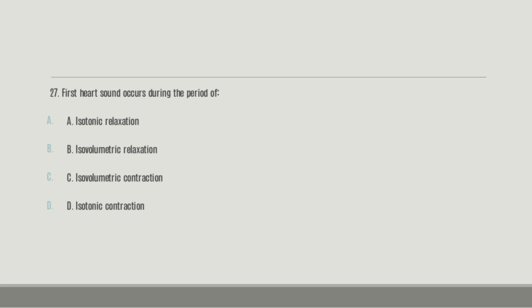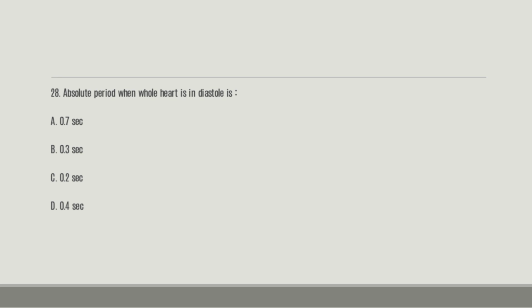27. The right answer here is isovolumetric contraction. 28. The absolute period when the whole heart is in diastole is dash. Let me read it again. The absolute period when the whole heart is in diastole is dash. A, 0.7 seconds, B, 0.3 seconds, C, 0.2 seconds, D, 0.4 seconds. So what's the answer? The right answer here is D, 0.4 seconds.